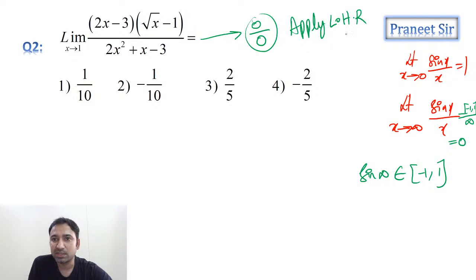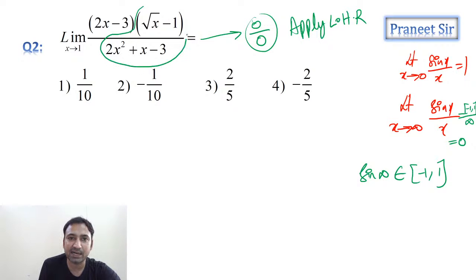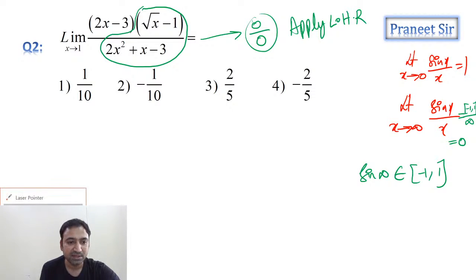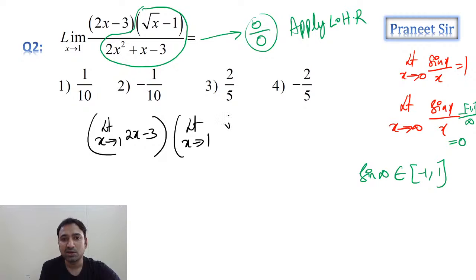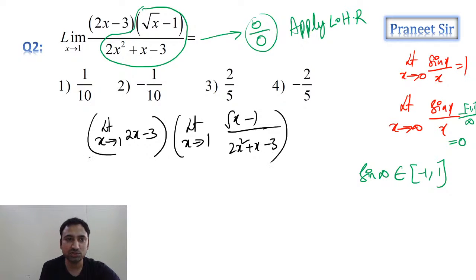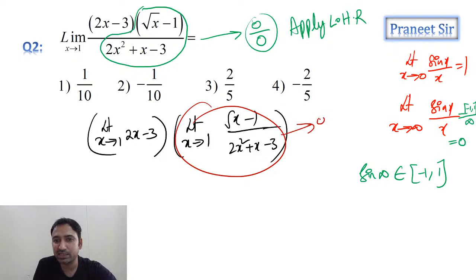Okay, right. So now, as we are getting 0 by 0, apply L'Hospital rule. But you don't need to apply L'Hospital rule to the entire thing. We have a problem only with this particular part, guys. So let's divide the limit into two parts: limit x tending to 1 of (2x minus 3), into limit x tending to 1 of (root x minus 1) by (2x square plus x minus 3). We have a problem with the second part, which is 0 by 0. Apply L'Hospital rule only to the second part.